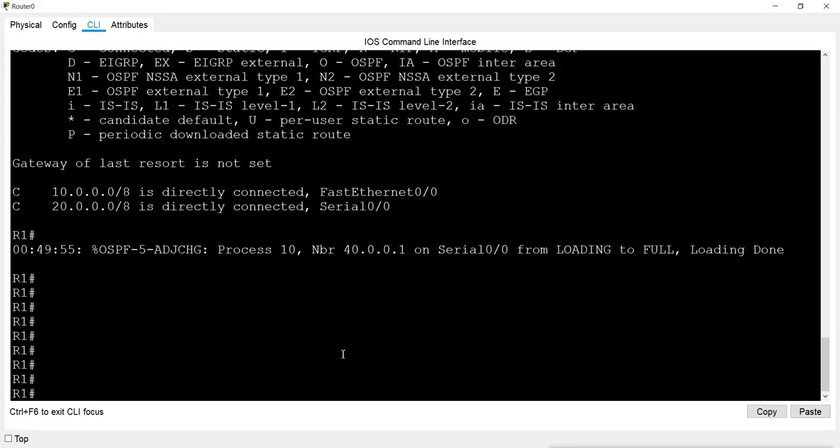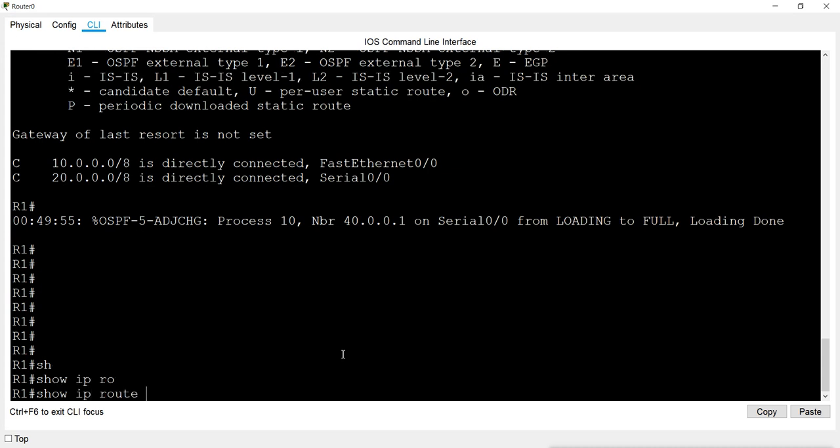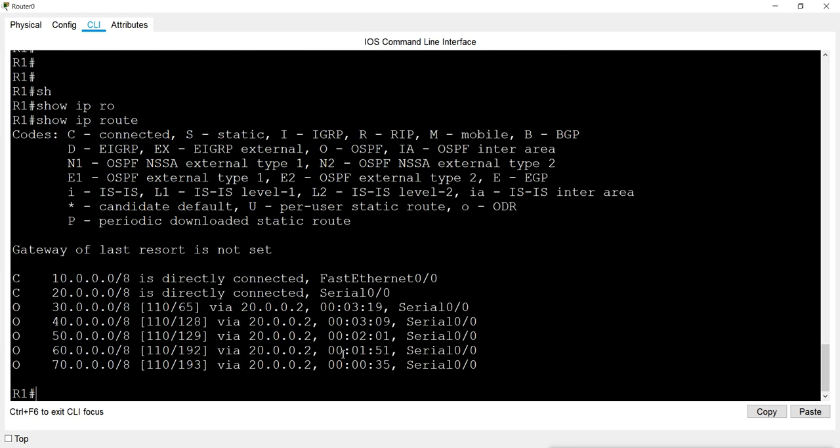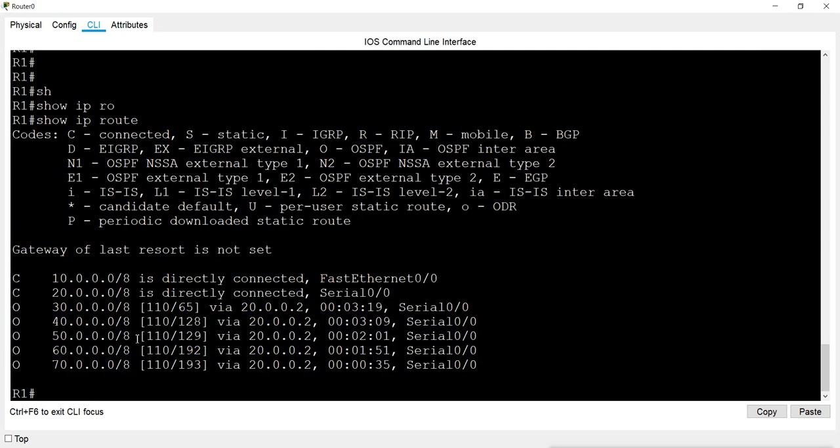After configuring all the routers, we can check the routing table, and now we can see this router knows about all the other networks. We can see network 10 and 20 are directly connected.